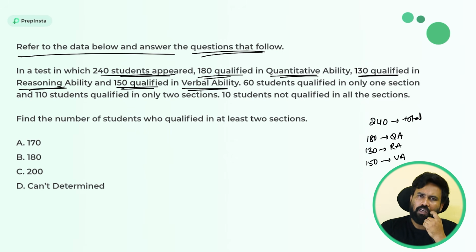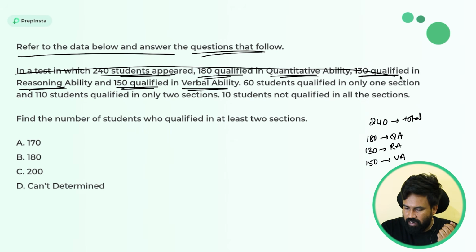If you write, you will take hardly 1 second for each instruction, but you don't have to read this data again. So you will save at least 5 to 10 seconds by using just 1 second. Right, next. 60 students qualified in only one section.